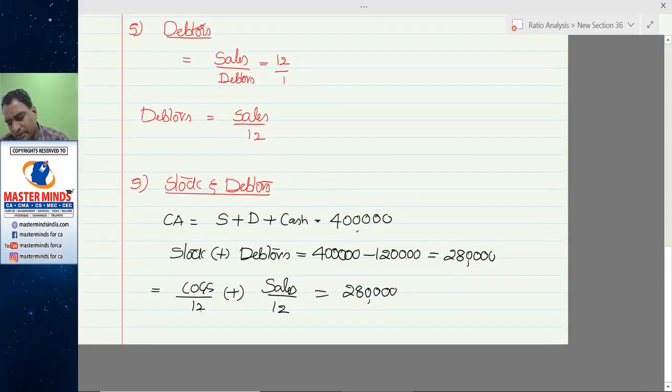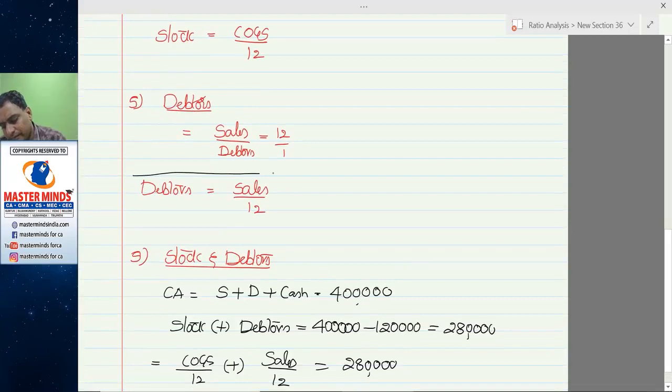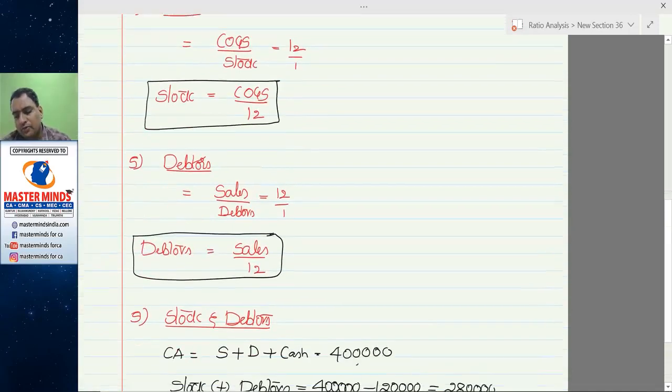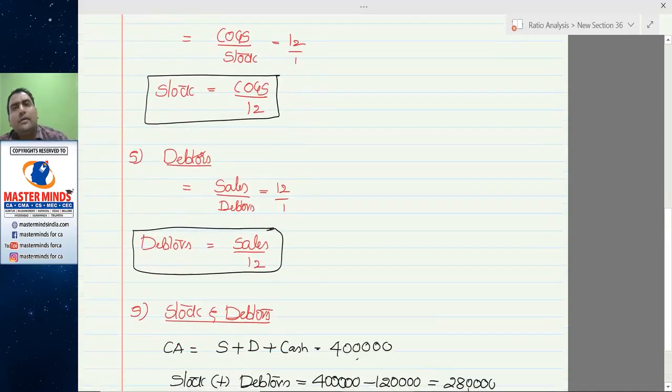Sir, how did you equate this? See, you must recollect this point in the final exam, otherwise you can't move even 1 inch in the problem.